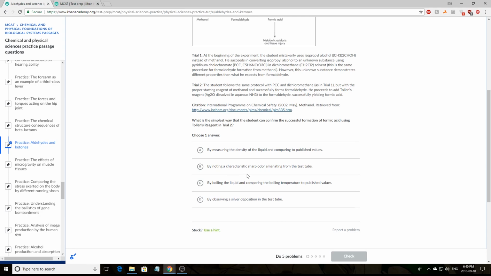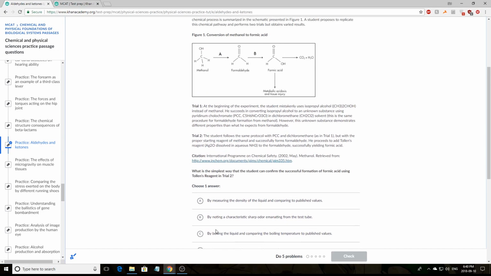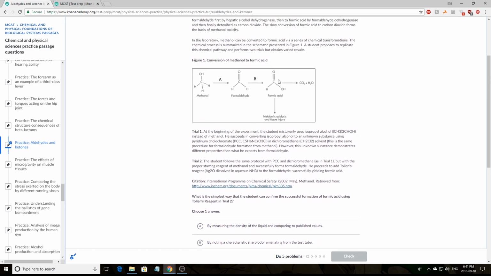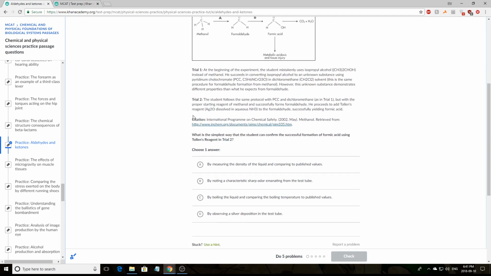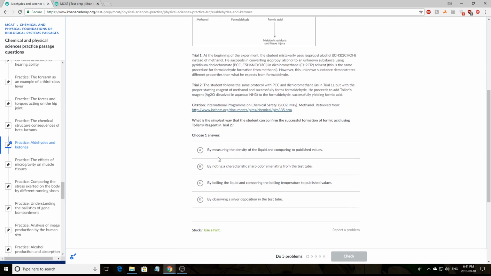By noting characteristic sharp odors emanating from the tube. Well, that's not a very precise way to determine what a reagent or a chemical might be, because usually the scent is given due to certain functional groups that are present. So formic acid might have a similar scent to another carboxylic acid that's maybe an extra carbon long, for example. So again, this is not a good way to detect it.